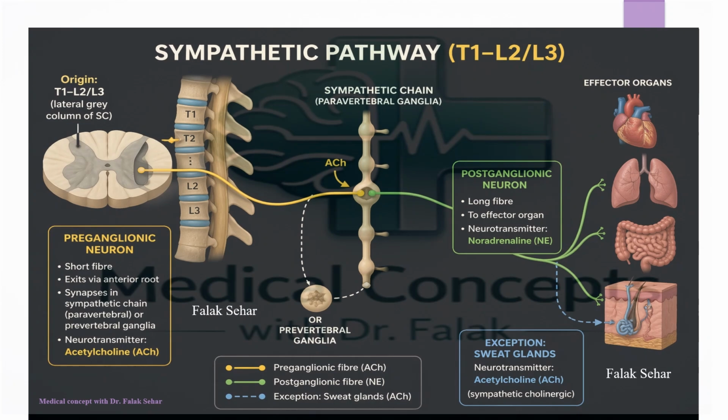Here is the summarized picture for the sympathetic pathway that we have just discussed. We discussed the preganglionic neurons, then the paravertebral or prevertebral ganglionic chain, and then the postganglionic neuron and their structure.